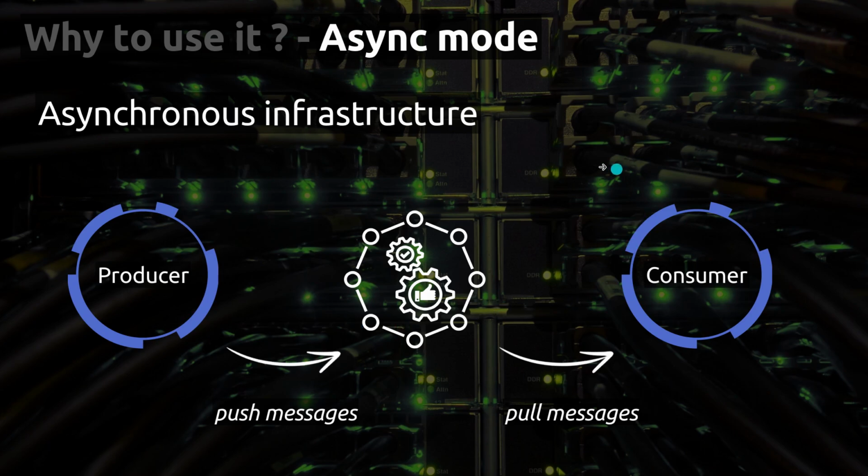So in this case, you can stop your consumer, upgrade it, and of course all messages are stored in your RabbitMQ cluster, and when your upgrade is done, you can run your consumer again and consume messages in the same order as the producer produced them.